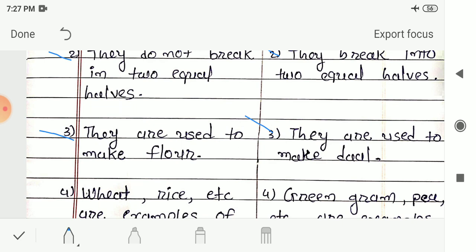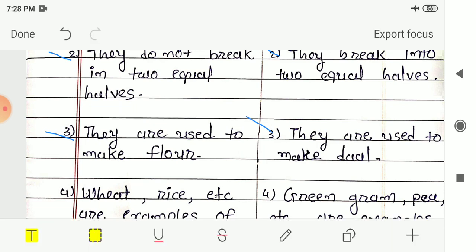Next, pulses are used to make dal. The major use of pulses is to make dal. At home we use different dals, that is dal made from gram, and also tur dal. These are all examples of pulses, and we use these pulses to make dal. So this is the other difference between pulses and cereals.